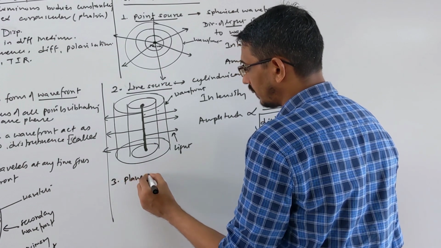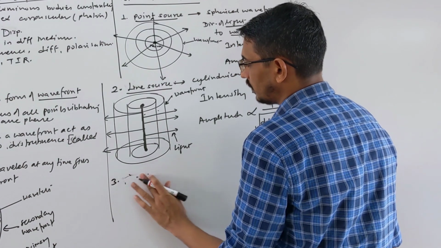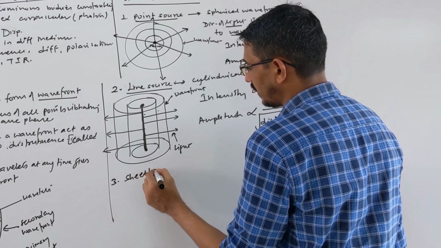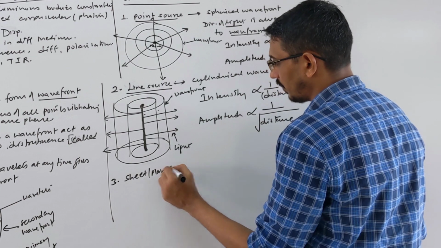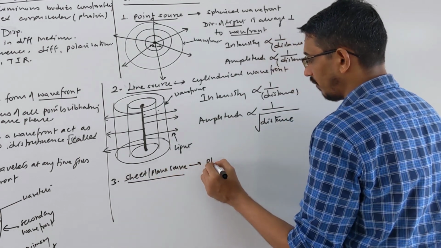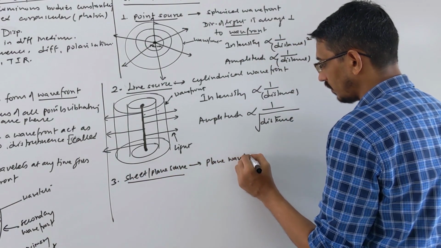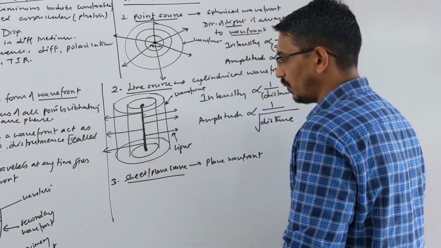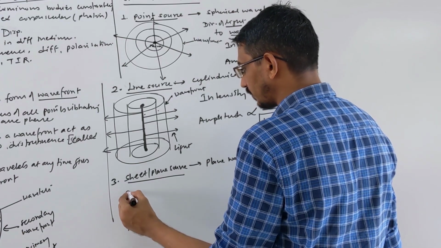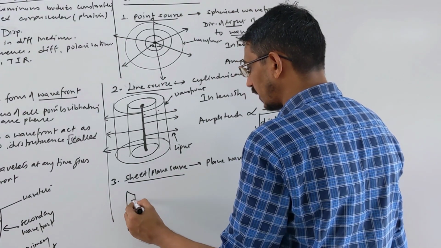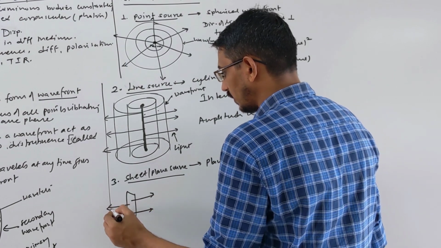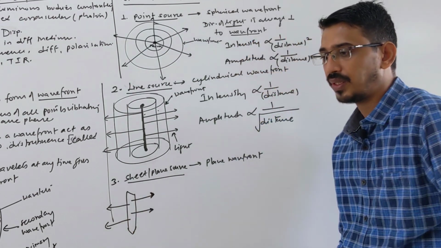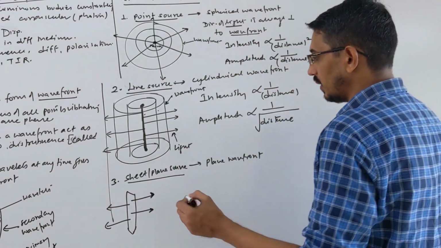Plane wavefront. If you have a sheet type of source, or plane source, it will produce what? Plane wavefront. You have a sheet of light. So if you have a sheet of light this way, it is producing light in both directions. So these are your wavefronts. These are called plane wavefronts.